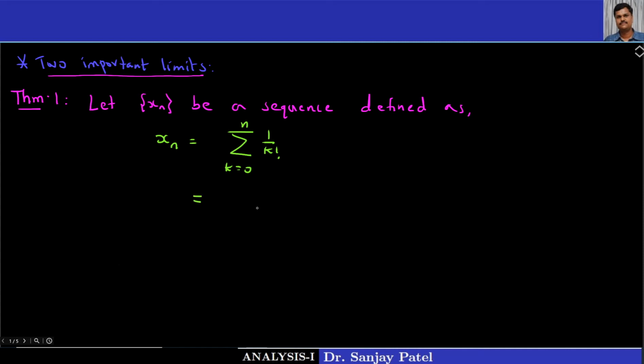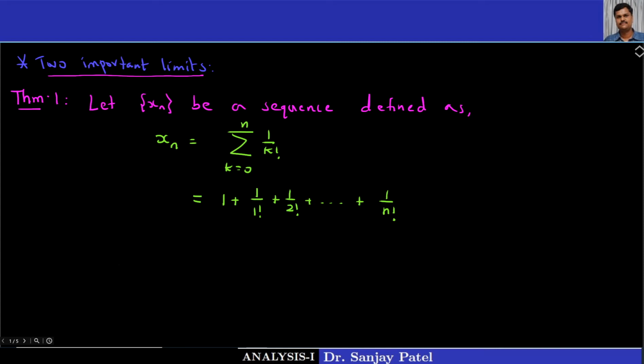this one can also write as, say, for k equal to 0 you will get 1 upon 0 factorial, that is 1. For k equal to 1 you will get 1 upon 1 factorial. For k equal to 2, 1 upon 2 factorial, plus and so on, plus the last term is for k equal to n, that is 1 upon n factorial. This is our nth term of the sequence xn.